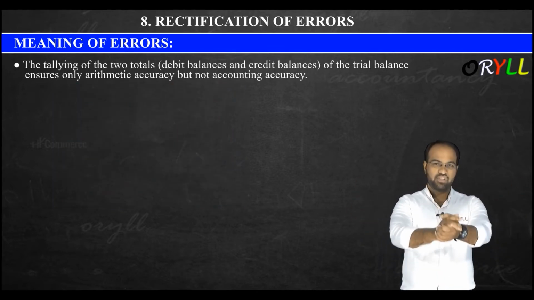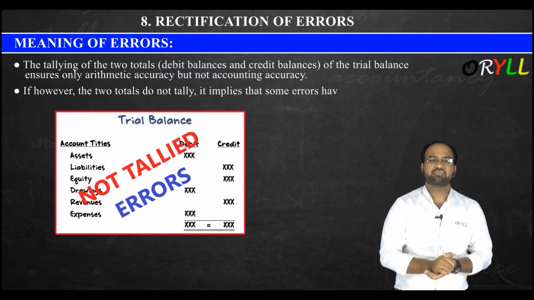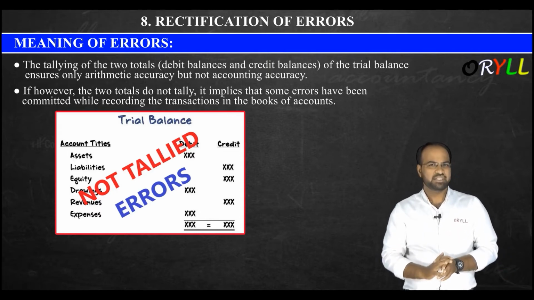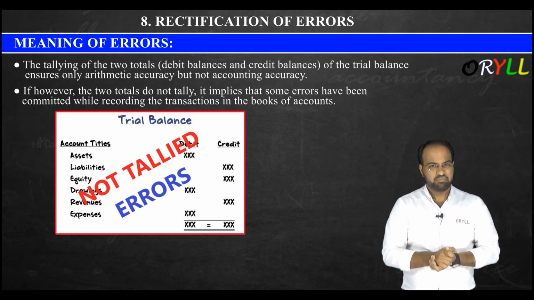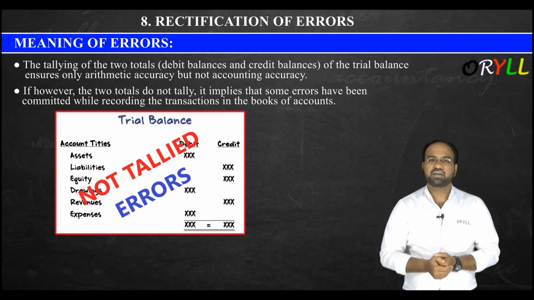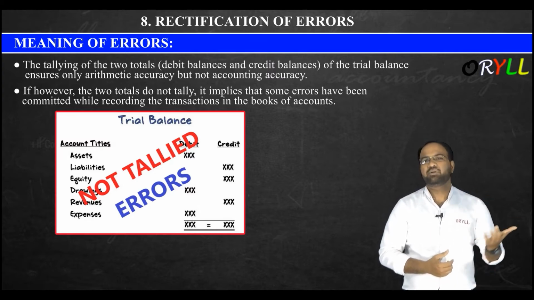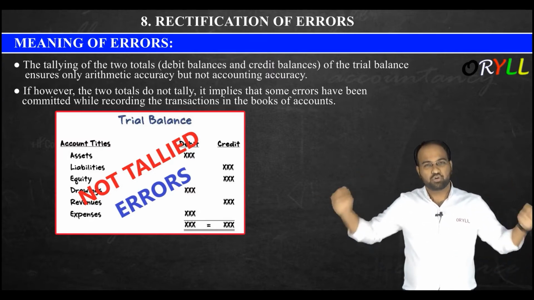Got it? Next, if however the two totals do not tally, it implies some errors have been committed while recording the transaction in the books of accounts. So in the first example, even though it is tallying, still there may be some mistakes. At the same time, sometimes it also happens that, let us say, on the debit side you have 8 lakh rupees and on the credit side you have 10 lakh rupees. So here your totals are not tallying.